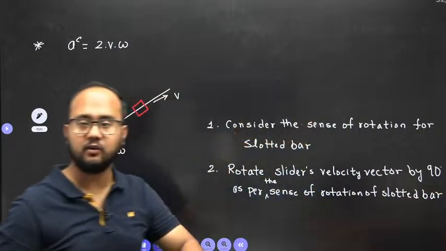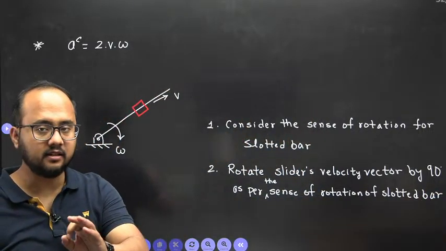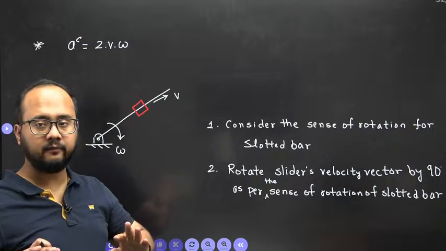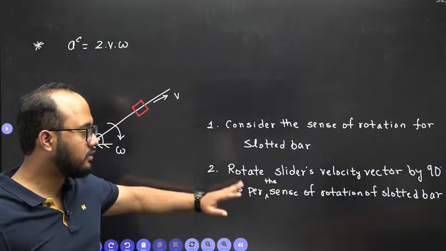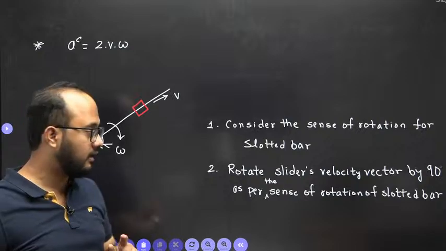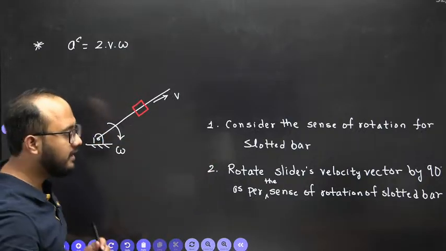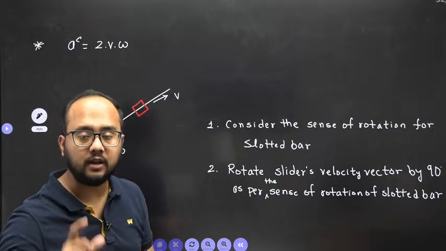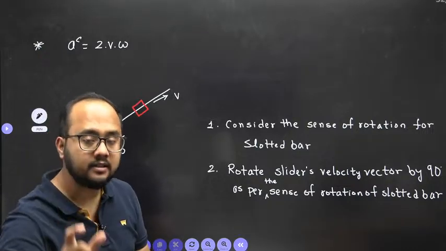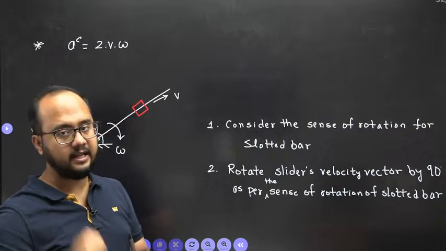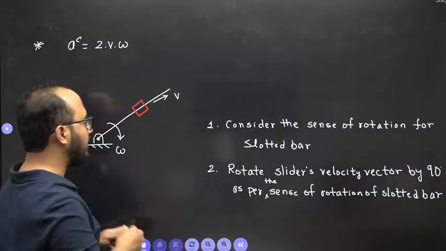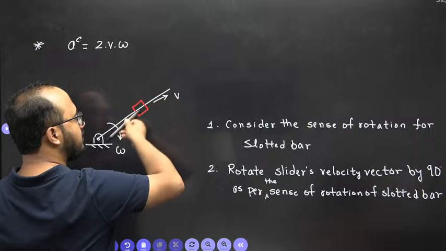Slotted bar. Now see, Rahul, please be careful while using these two steps. You have to be very careful here. First, sense of rotation, clockwise. Then next what I need to do? I need to rotate the velocity vector of the slider. Important point, slider velocity vector. Outward they have mentioned, so velocity vector will be like this.